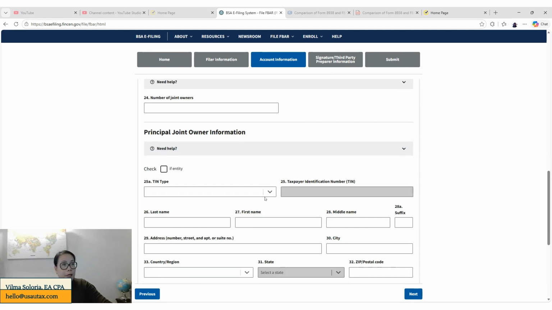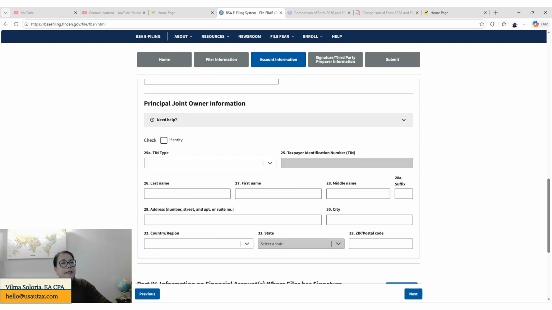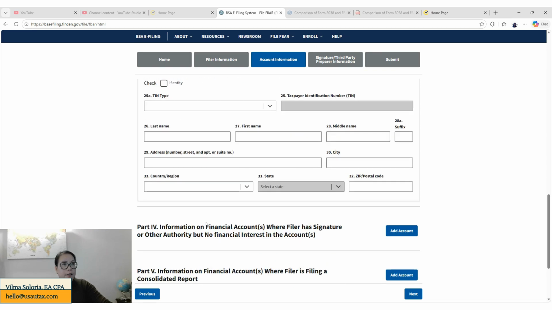You also need to provide whether there's a TIN, EIN, social security number, or foreign TIN in relation to the principal joint owner, and obviously you need to put the taxpayer identification number. The last name, first name, and middle name of the other principal joint owner need to be populated too, including their address.